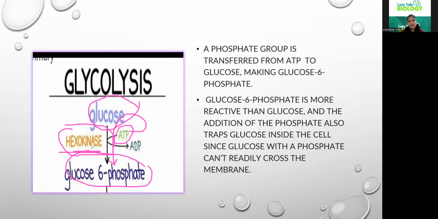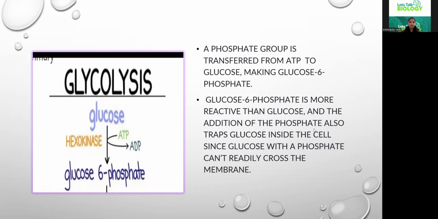One more thing you have to understand: whenever the phosphate group is added to the glucose, it traps the glucose in the cell, due to which the glucose with the phosphate cannot readily cross the membrane. So it is unable to cross. It will be present within the cytoplasm only. Okay, so we'll move further.